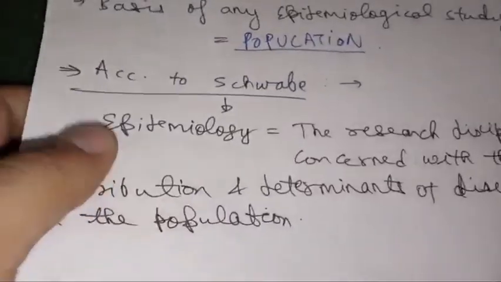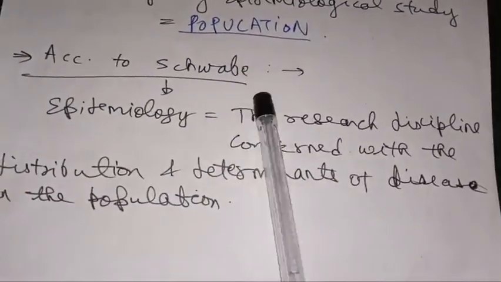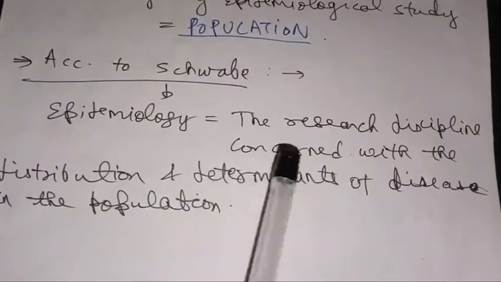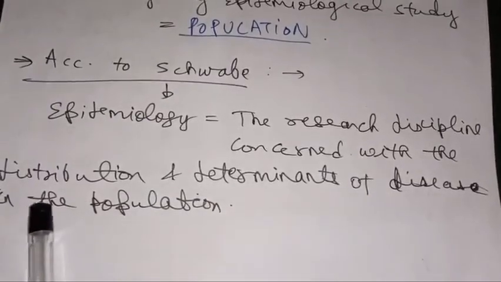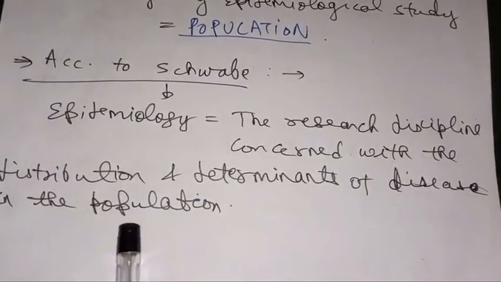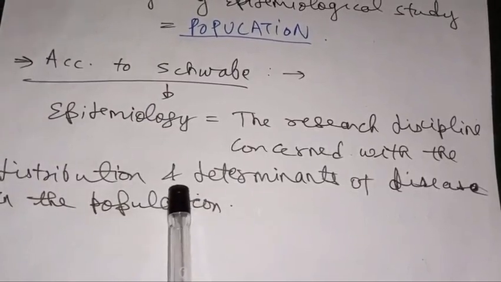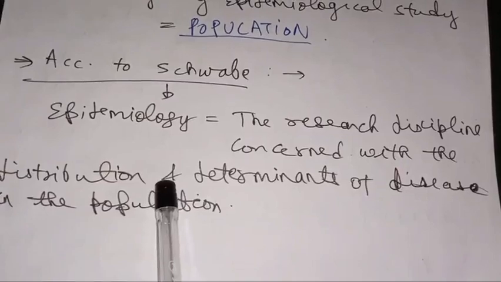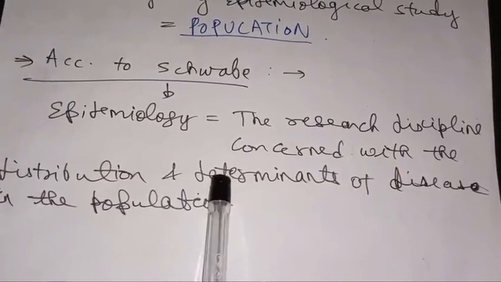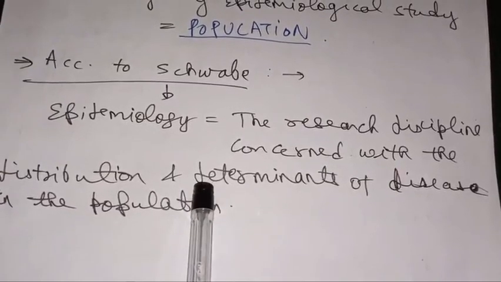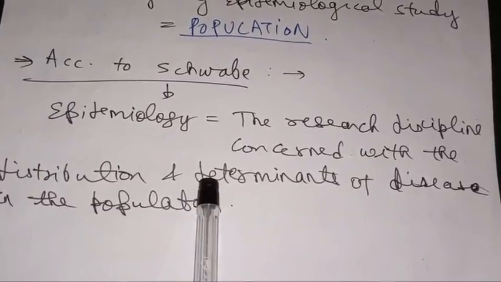One of the scientists was Schwabe. According to him, epidemiology is the research discipline concerned with the distribution and determinants of disease in a population. We cannot do anything, we just have to mug up these definitions. Another scientist, Last, gave the definition of epidemiology as the study of the pattern of disease.